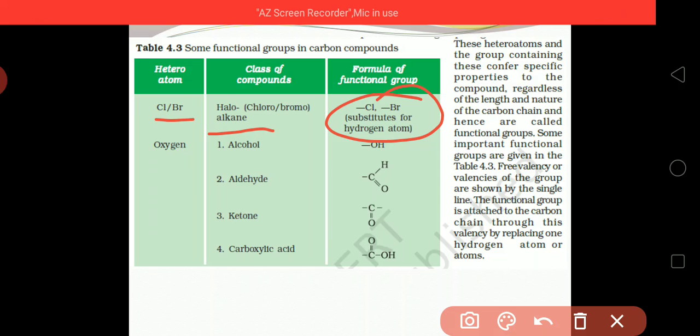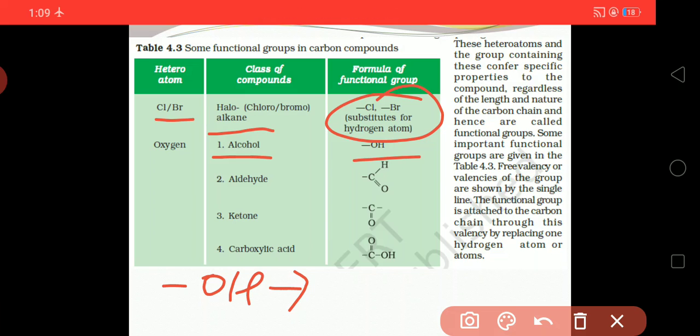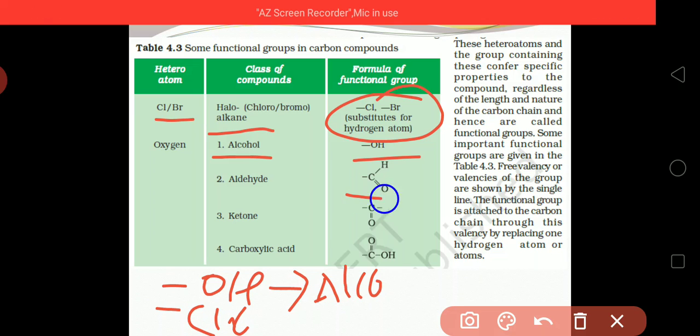Same way, oxygen containing groups, for example alcohol: OH. If the group OH is attached, then such a compound contains the functional group alcohol. In the same way, if CHO is attached, it is said to be an aldehyde.